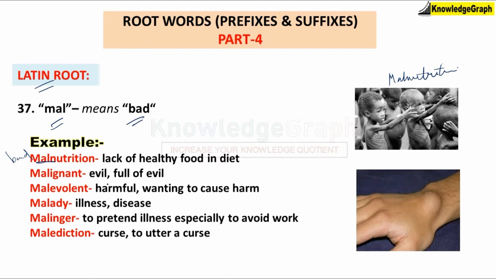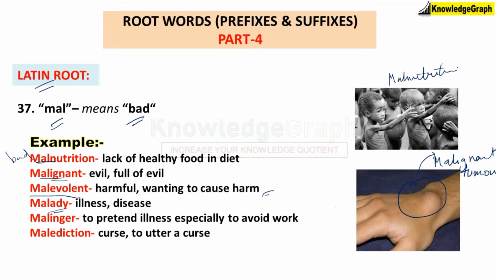Okay, the next word is malignant. Malignant means evil, full of evil, or something really bad. You will usually find this word with something that is very harmful. For example, you say malignant tumor. Next word is malevolent. Malevolent means harmful and wanting to cause harm. For example, grenades are really harmful. You cannot carry them in an aircraft. So you can say, because of their malevolent purpose, hand grenades are not allowed in commercial flights.